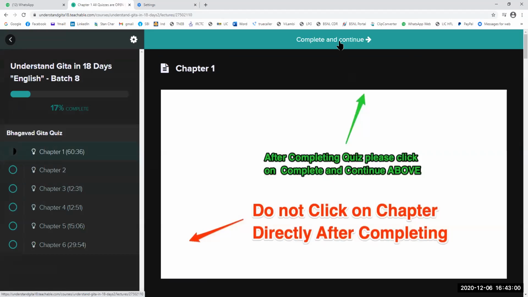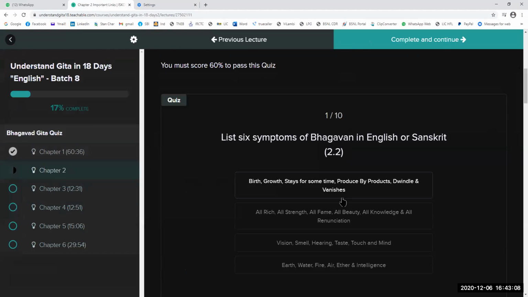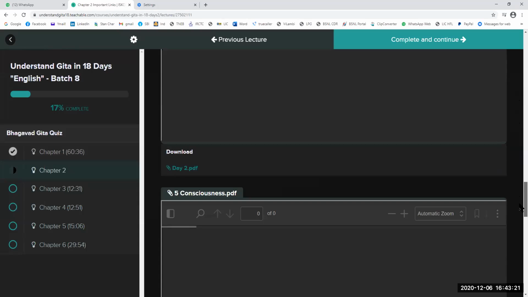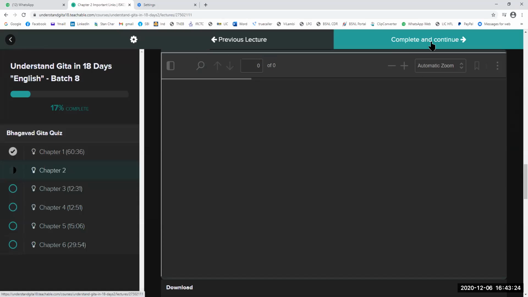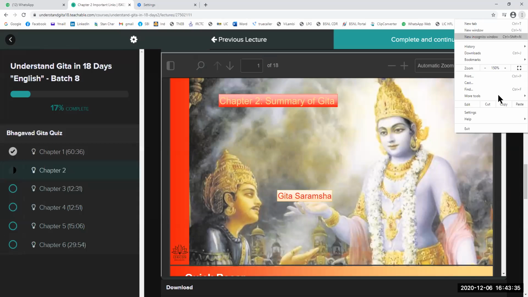Did you complete the whole scroll of the main page? Yes, now it is going to chapter 2. You saw this? Yes. So you have to clear the browsing data if it is not working. Now it is allowing me to go to chapter 2. After you complete everything in a similar way, you can click Complete and Continue for chapter 2 also. If it is not working, maybe so much data is there in your browser that it is not allowing. So clear the browsing data, and then it will allow.